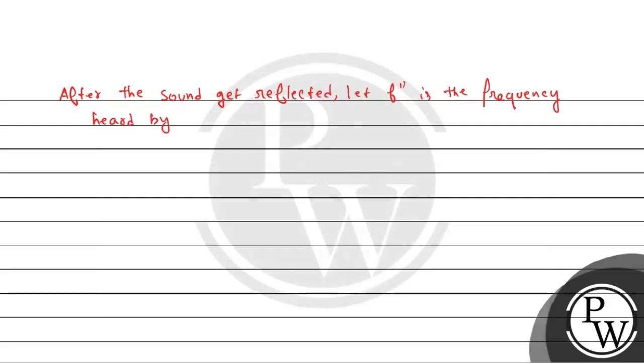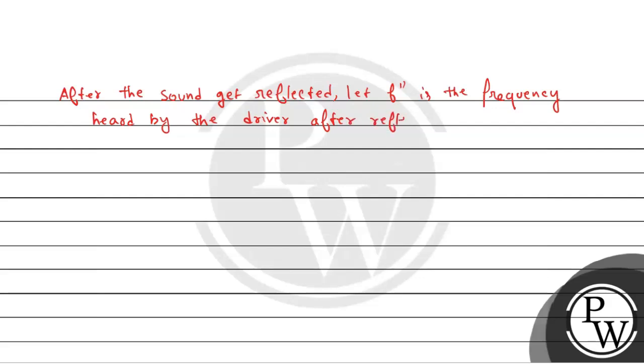नाउ लेट्स से कि after the sound is reflected, let f double dash be the frequency heard by the driver after reflection.